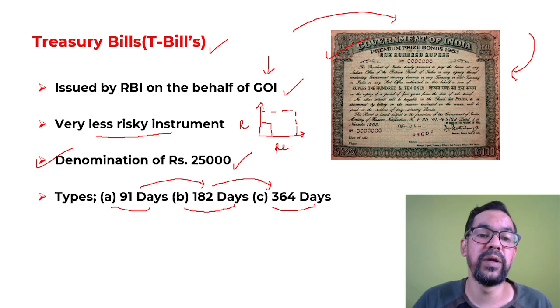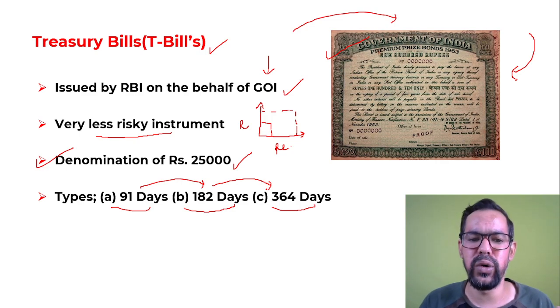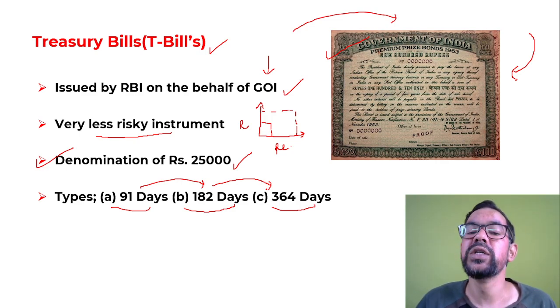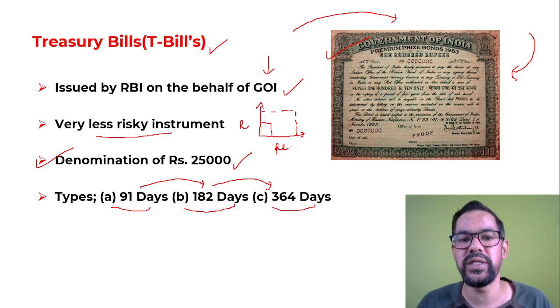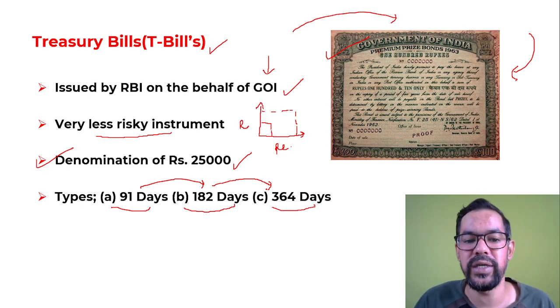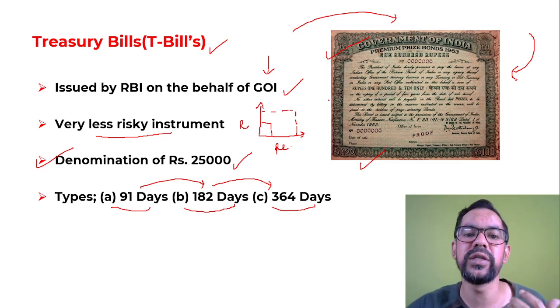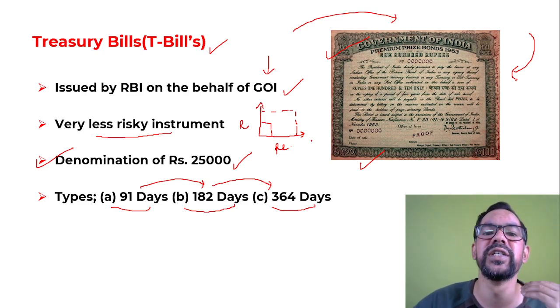Sometimes, or previously, it was also issued with a duration of 14 days, but nowadays RBI does not issue a 14 day tenure. So whenever the Government of India comes with this particular sale, they generally issue these instruments in 91 days and its multiples: 91 days, 182 days and 364 days. This means the maturity of the instrument is already mentioned on it. If you buy this instrument, the Government of India promises to pay this amount after 91 days, or after 182 days, or after 364 days.